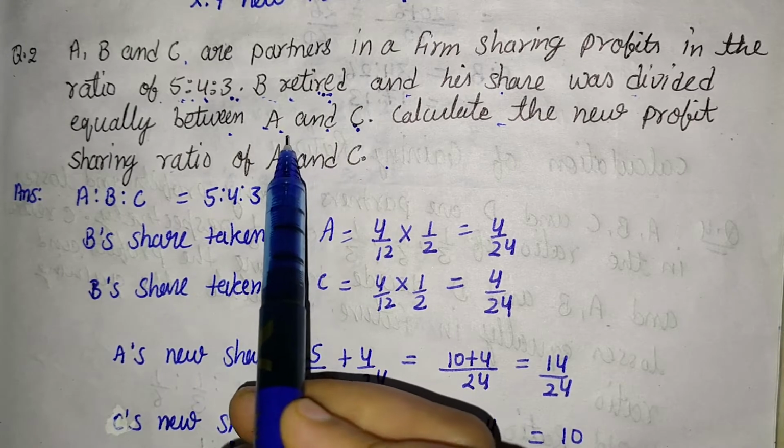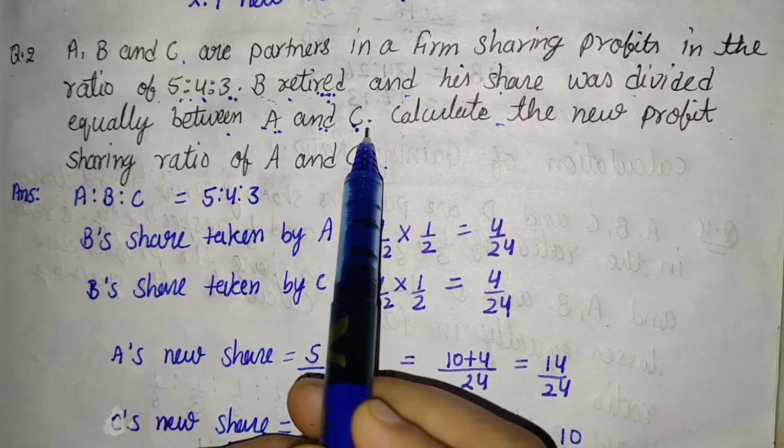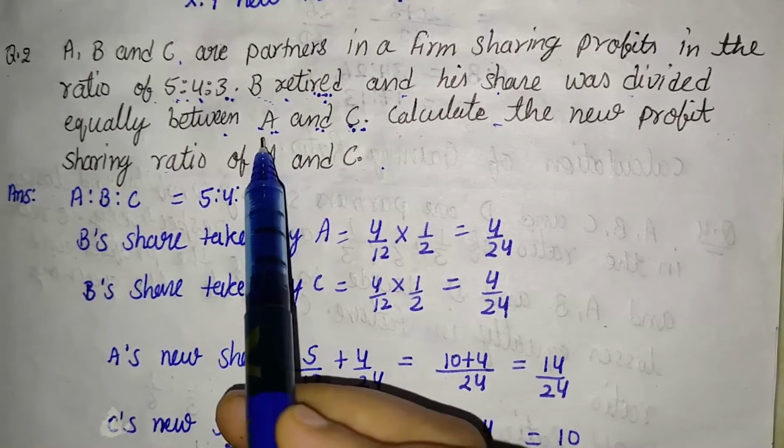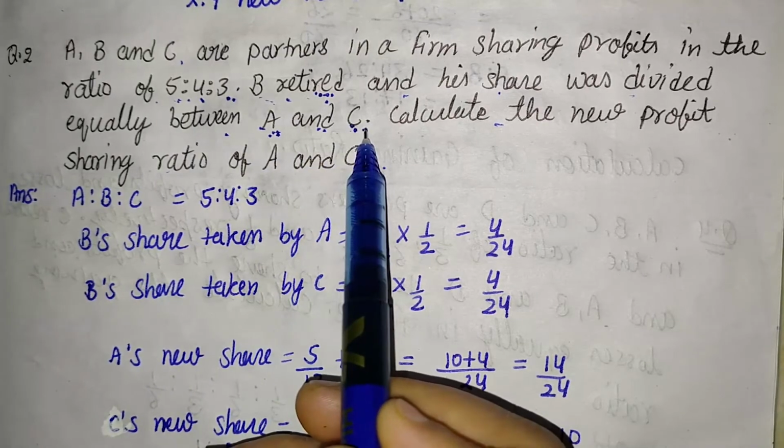So at the time of B's retirement A and C are in the gaining position. What share does A take and what share does C take?